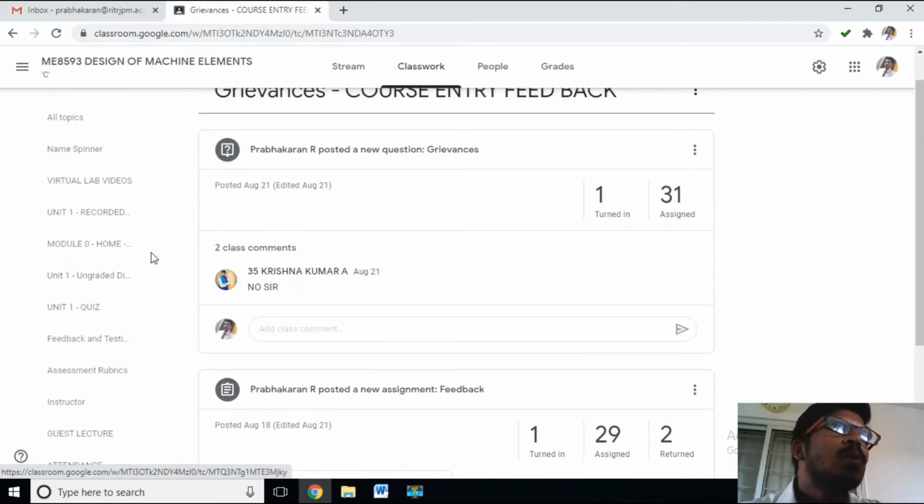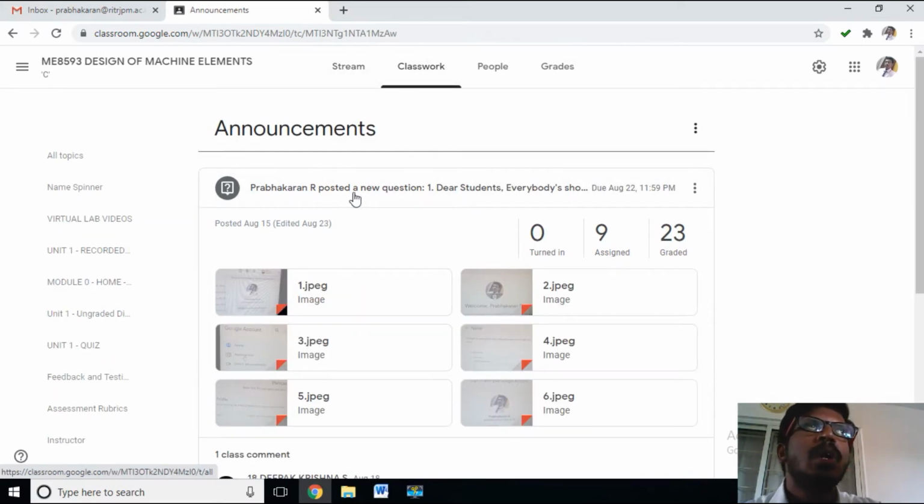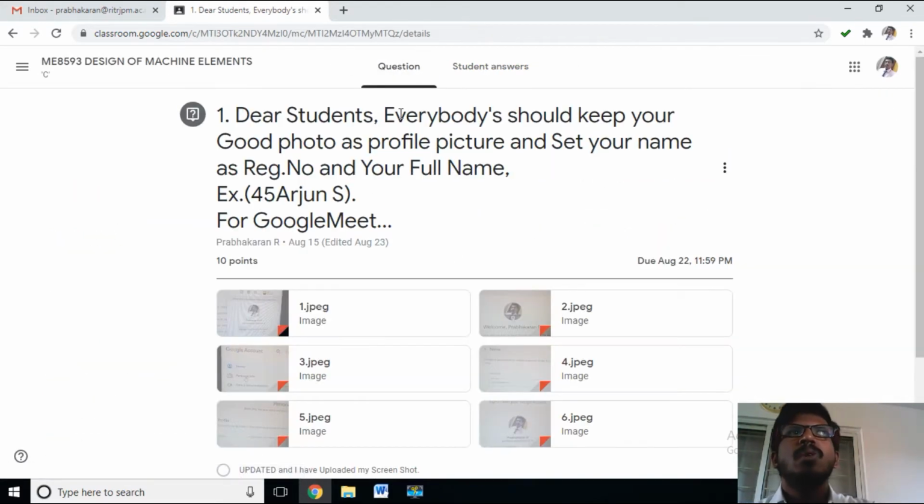Next, this is the way I have completed it. In the announcement I said everybody should keep their photos, and I have assigned 10 points.